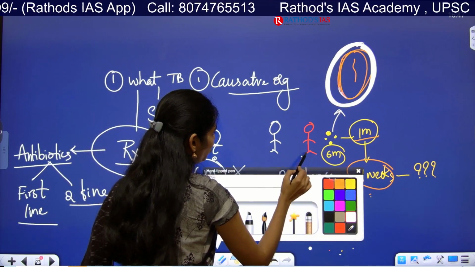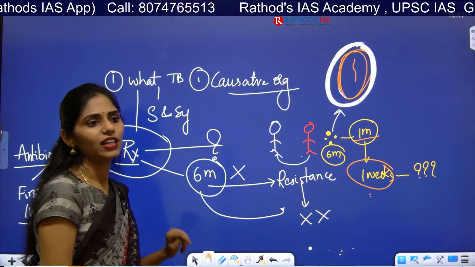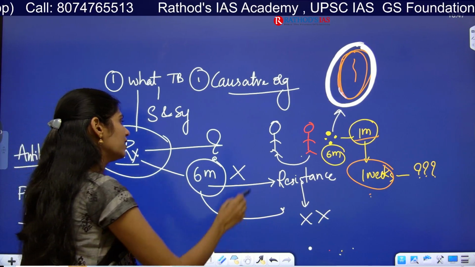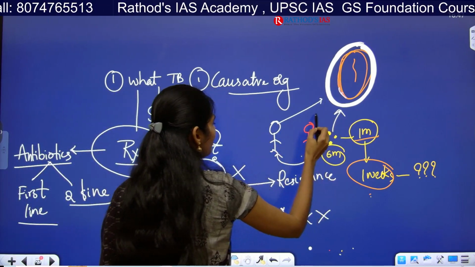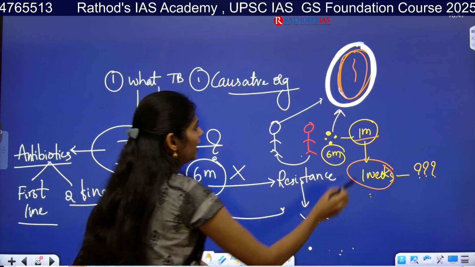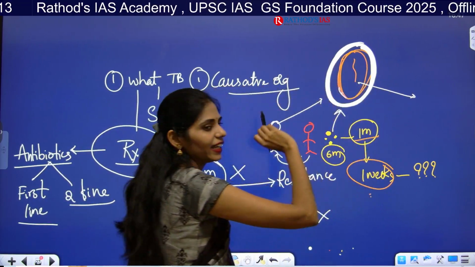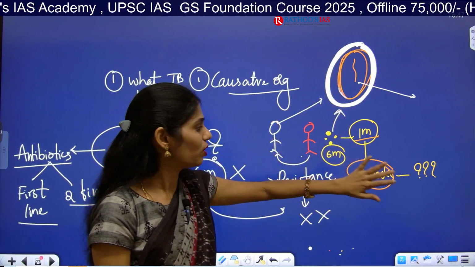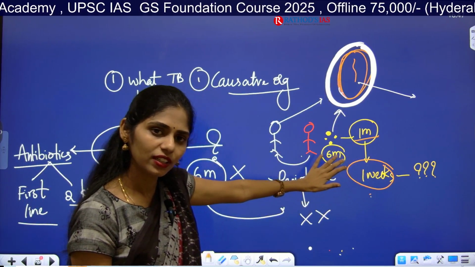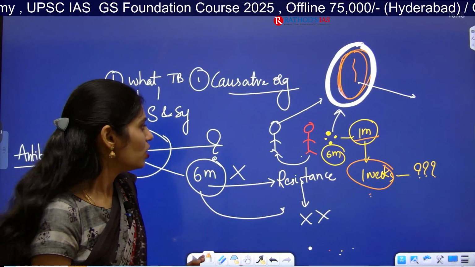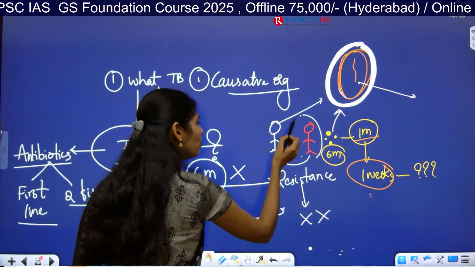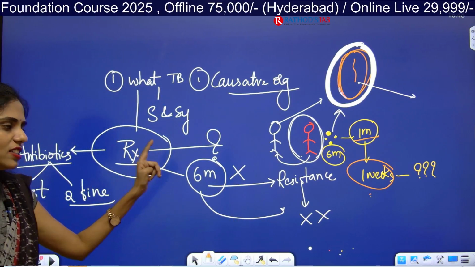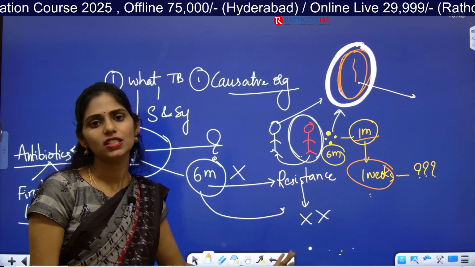Again this person will go to the doctor and say, I stopped the medicine and I am getting symptoms again. The doctor again has to take a sample from the patient and go for testing, to identify which antibiotic we now have to use, because this one is not working. So if a patient does not take the antibiotics regularly, this problem will come: we have to change the antibiotic.